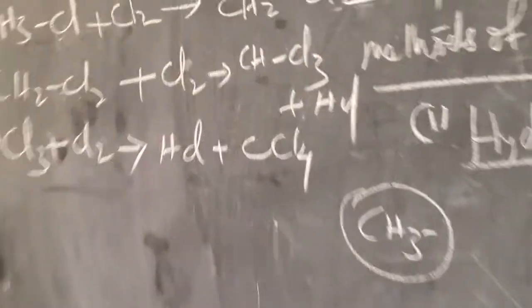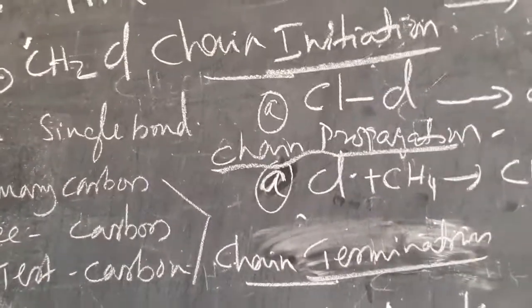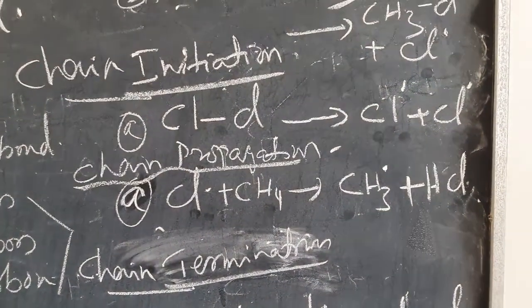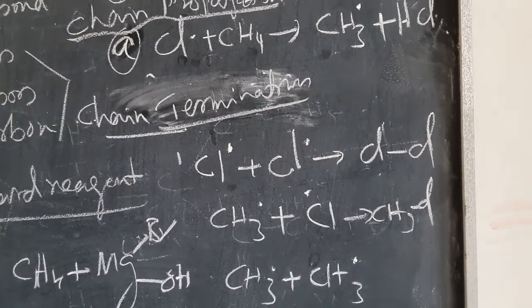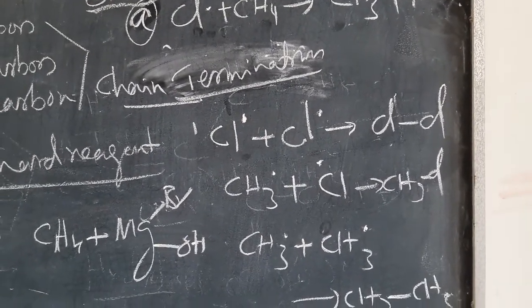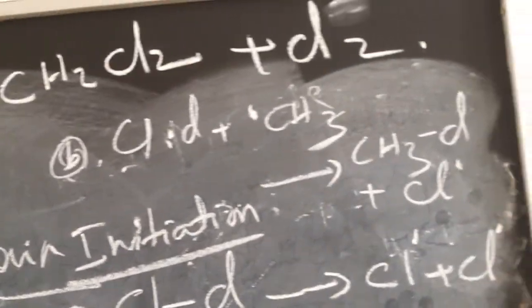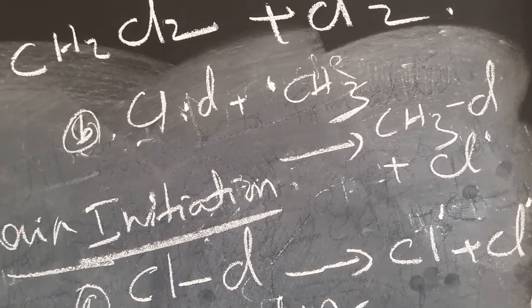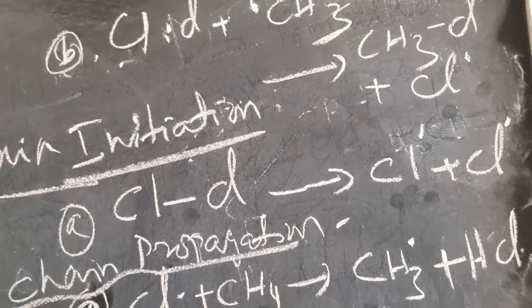And what are the reactions? Chlorination of methane. What are the 4 steps? Chlorination of methane. This is the reaction part. And what are the different steps? First one is chain initiation, formation of free radicals. Chain termination, that is the free radicals combining together or with methyl free radical, and formation of methyl free radical at the second step, and there is a reaction between Cl2 plus CH3 free radical, and formation of CH3Cl begins there.